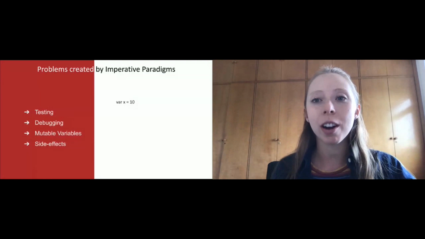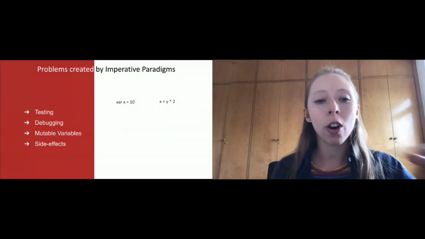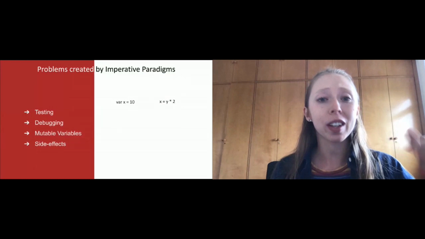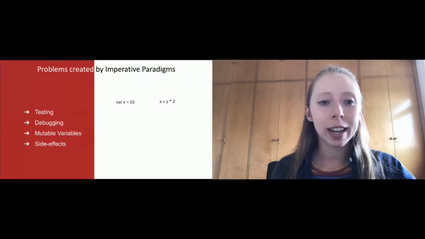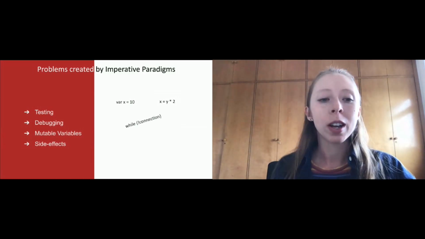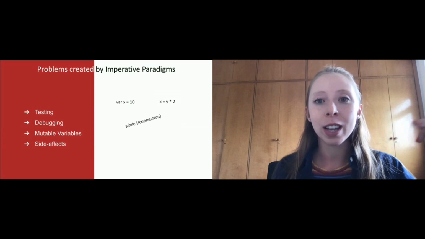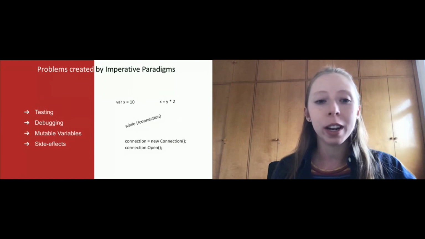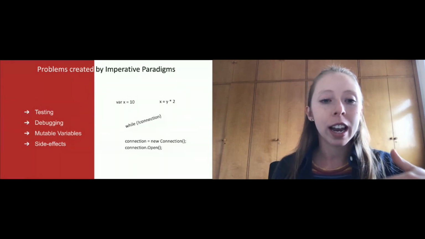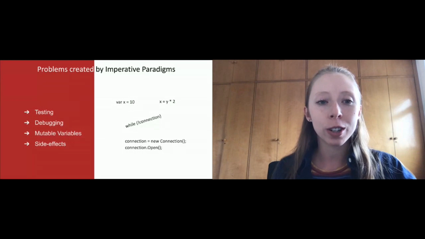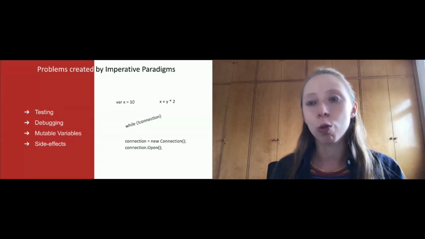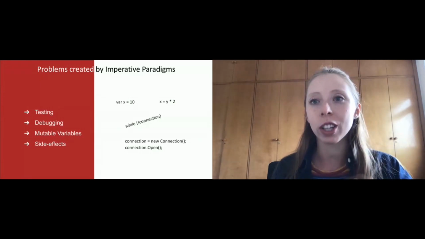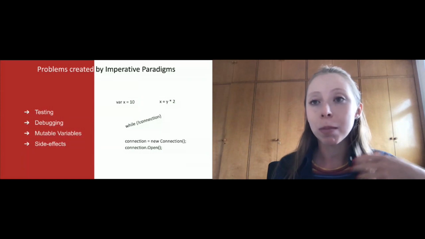So sometimes we declare a variable at one place of the code, and in another we change the same value to another value, and this is something that we don't have much control over. We even use those mutable variables as conditions to keep our code running. Sometimes we open a connection to a database or to a socket, and we rely on this connection to keep our code running. And this is not something that we can control. So if this closes the connection, we lose control totally and some side effects happen.